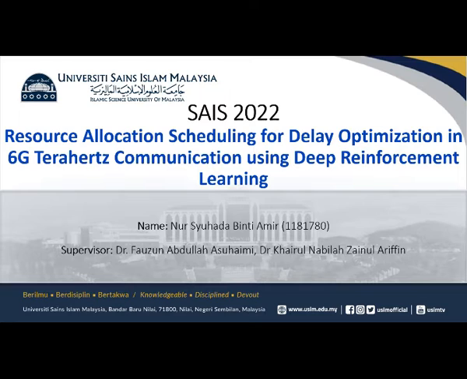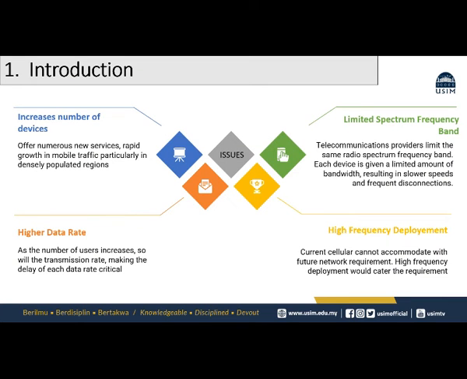My name is Nur Syuhada binti Amir and today I will present my paper entitled Resource Allocation Scheduling for Delay Optimization in 6G Terahertz Communication Using Deep Reinforcement Learning. First and foremost, I will introduce the current issues and also future network issues. Going to the first issue is the increased number of devices.